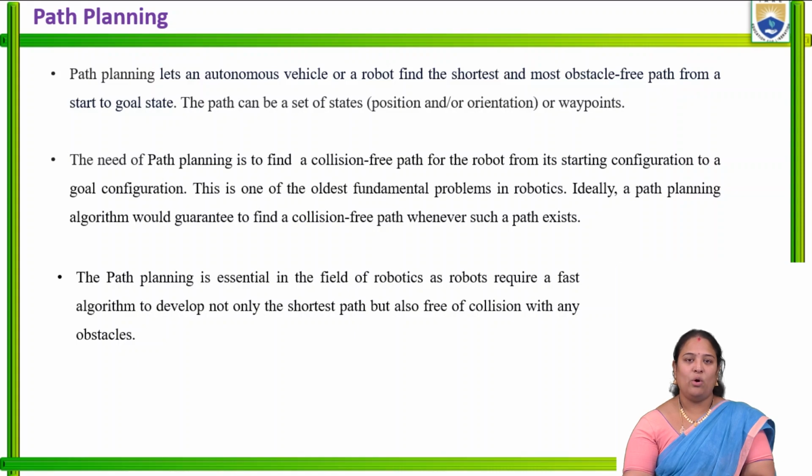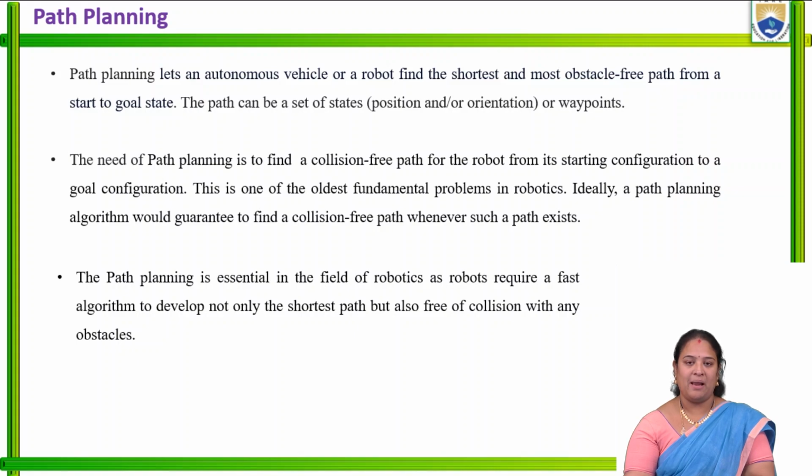As we've discussed earlier, path planning is where the robot has to decide its path without touching the obstacles, escaping from the obstacles, and move from one end to the other, from the starting point to the ending point.